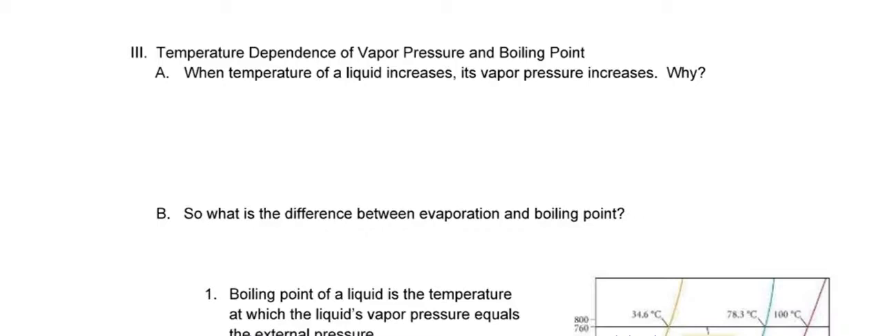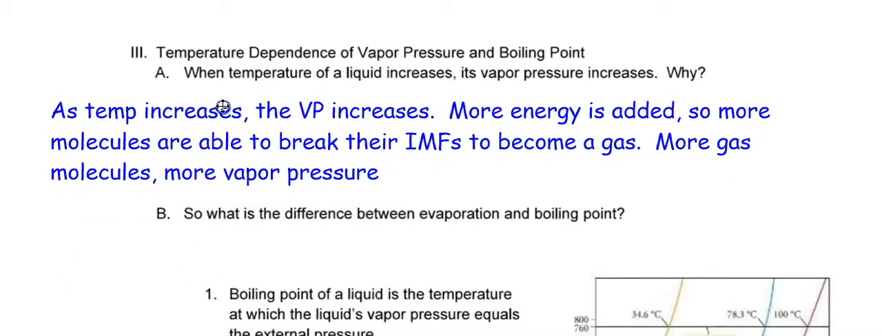What happens when those liquid molecules are given more energy? More molecules are going to become gas. So if I have more gas molecules, vapor pressure increases. As temperature increases, vapor pressure increases: more energy is added, so more molecules are able to break their IMFs to become a gas. More gas molecules means more vapor pressure. So as temperature goes up, vapor pressure goes up, okay?